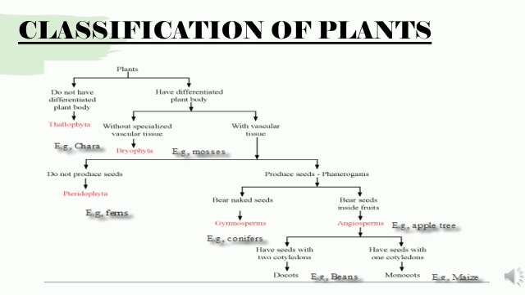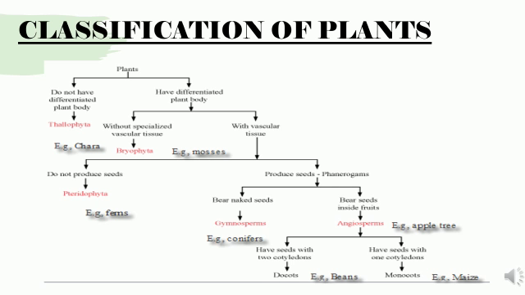Again, Phanerogams are divided into two: those that bear naked seeds and those that bear seeds inside fruits, that is gymnosperms and angiosperms. Under angiosperms you will study two, that is monocots and dicots. So this is the classification: first Thallophyta, Bryophyta, Pteridophyta, gymnosperms and angiosperms.